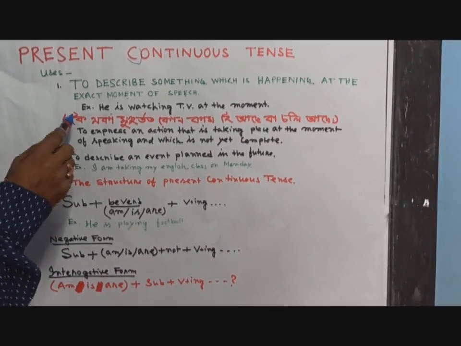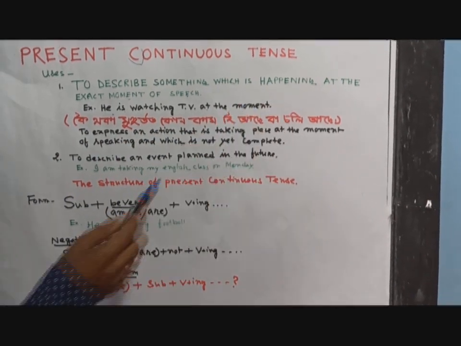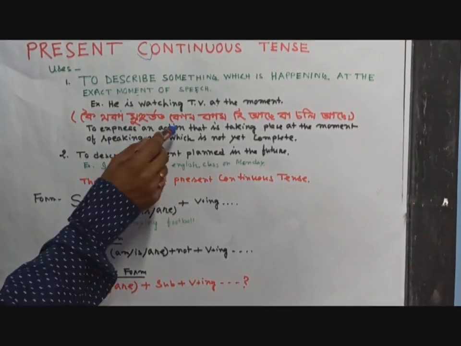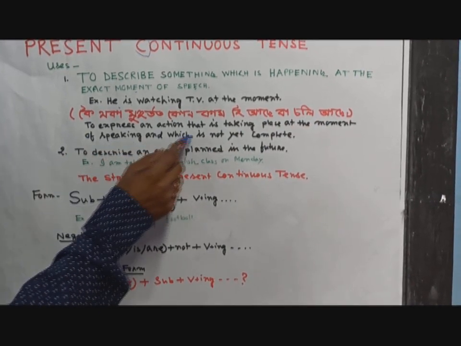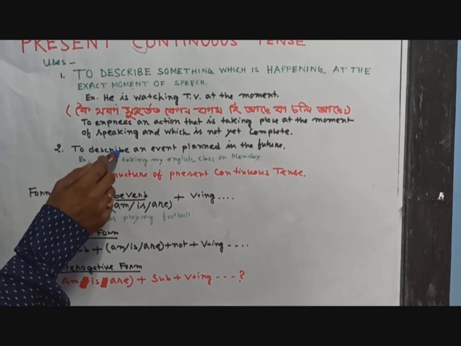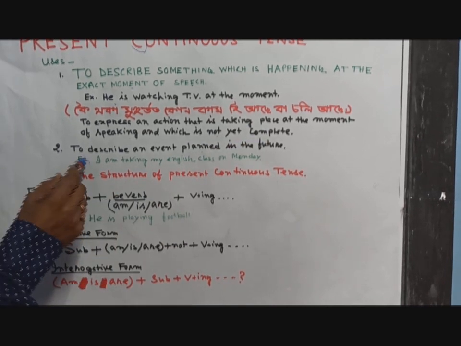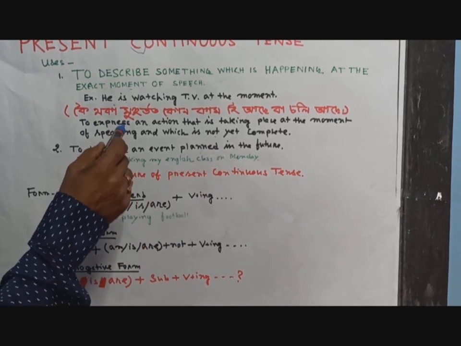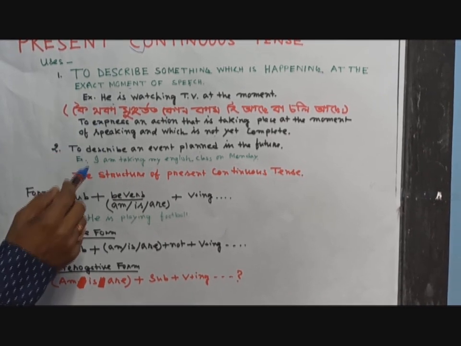তার মানে কৈ থকা মুহূৰ্তত কোনো কাম হৈ আছে বা চলি আছে বুজালে আমি প্ৰেজেন্ট কন্টিনিউয়াসত কৰিব লাগে। To express an action that is taking place at the moment of speaking and which is not yet complete. Secondly, to describe an event planned in the future. For example, I am taking my English class on Monday. So these are the uses of present continuous tense.